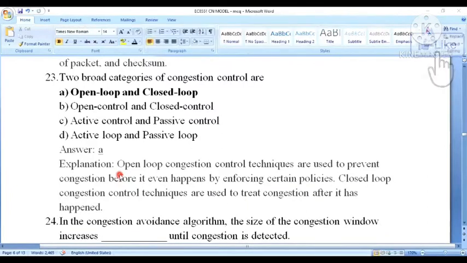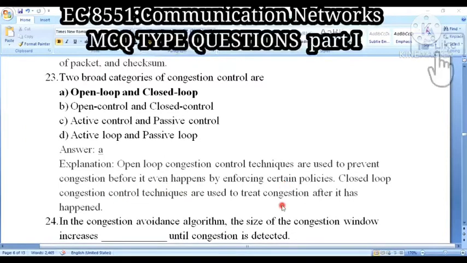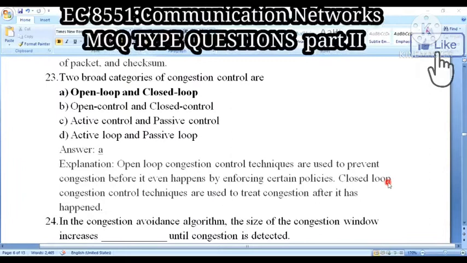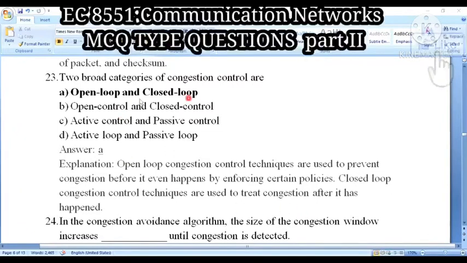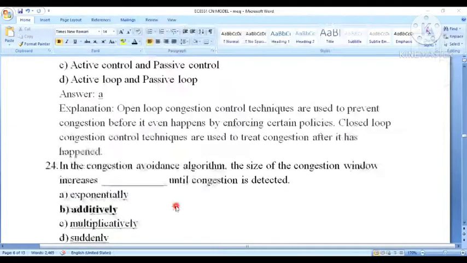Open loop congestion control techniques are used to prevent congestion before it even happens by enforcing certain policies. Closed loop congestion control techniques are used to treat the congestion after it has happened. Open loop is before it happens, closed loop is after it happens. So the two broad, or major, categories of control are open loop and closed loop. Am I clear? The remaining three answers are not correct.